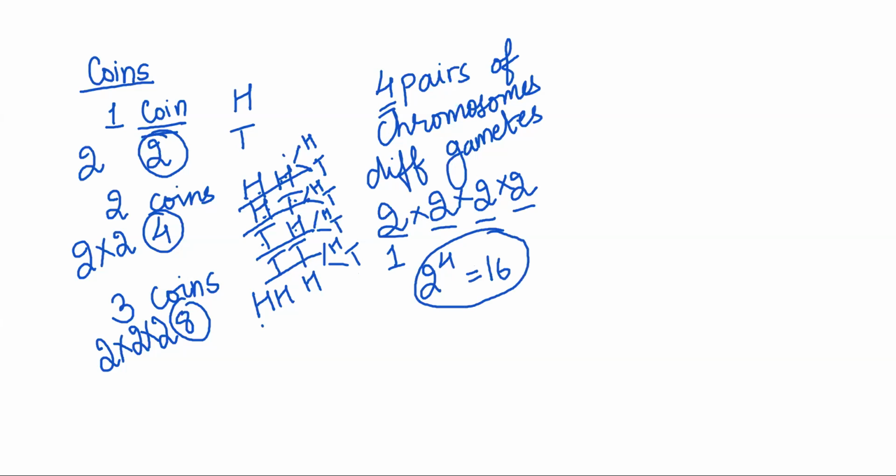Now, with this logic, children, can you tell me my next question?